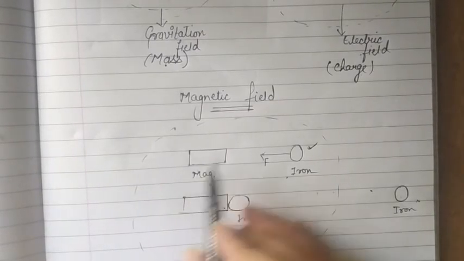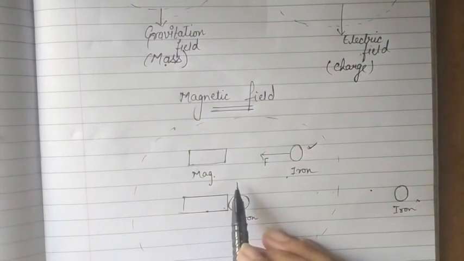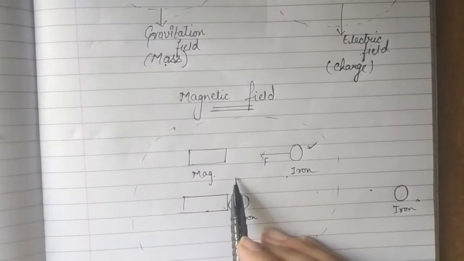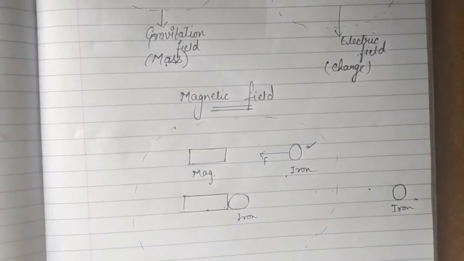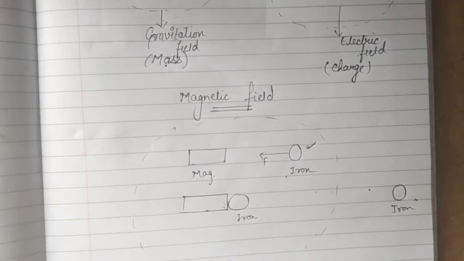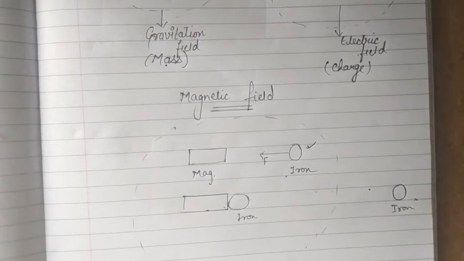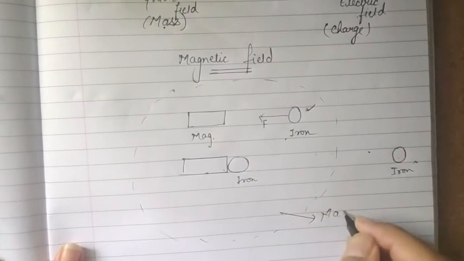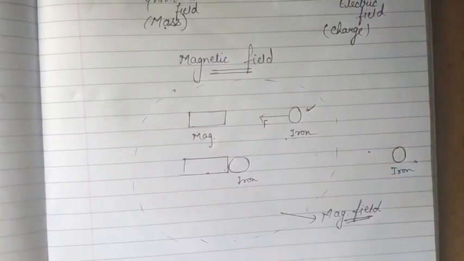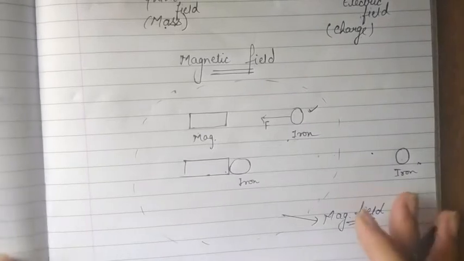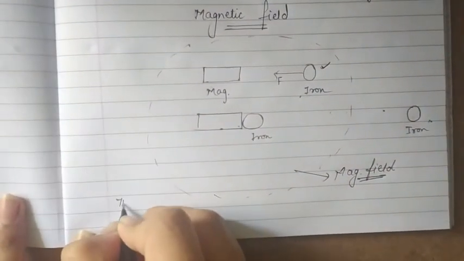Means around the magnet there exists some region inside which it can show magnetic forces, or we can say there exists a space around the magnet within which it can influence a force. राइट मीन्स अगर आप वहाँ पे आयरन का या किसी और मैग्नेटिक मटेरियल का पीस रखते हो, then that piece can experience a force in that space, then that space is called magnetic field. So this space around the magnet within which it influences the attractive force, that space around the magnet is called magnetic field.